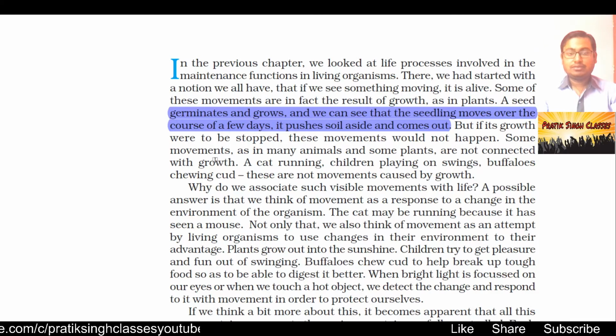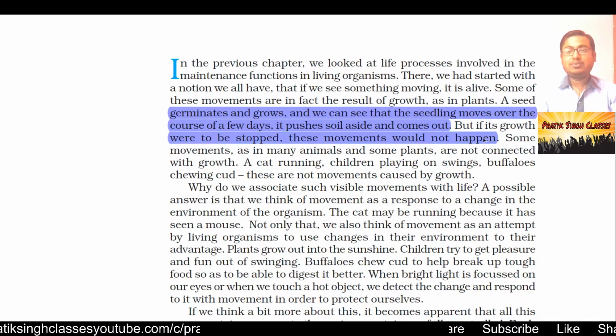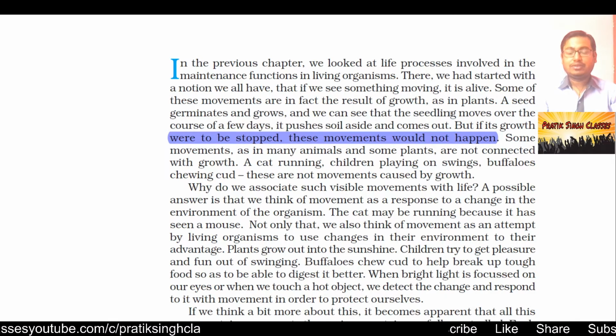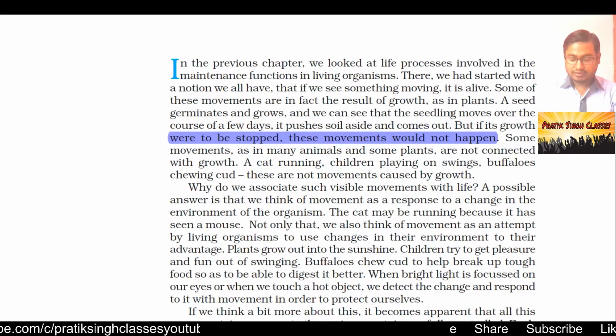But if its growth were to be stopped, these movements would not happen. If growth stops, the movement in plants and trees will not happen, and the sapling will not show any kind of movement, whether horizontal or vertical.